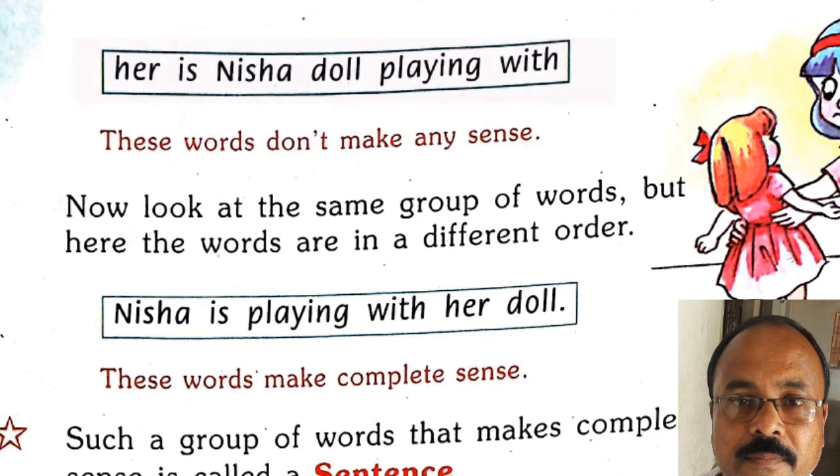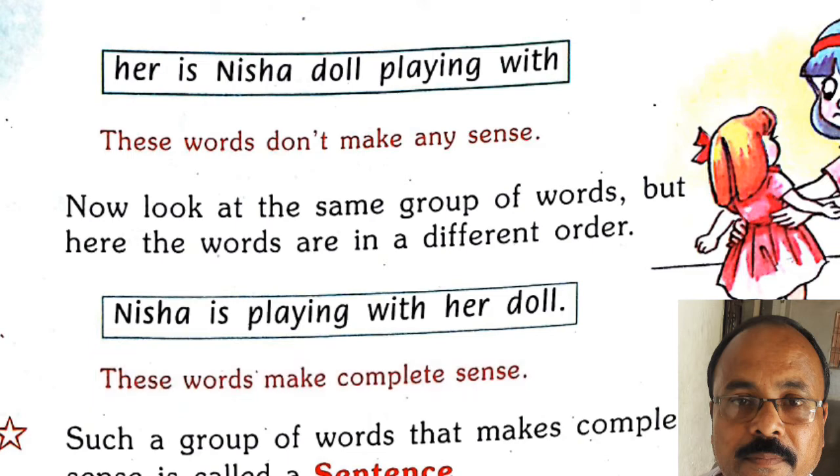And if I say, "Nisha is playing with her doll." Here, Nisha is the subject, is is the helping verb, and playing is the main verb. So, it bears a complete sense. These words make a complete sense, so we can call it a sentence.